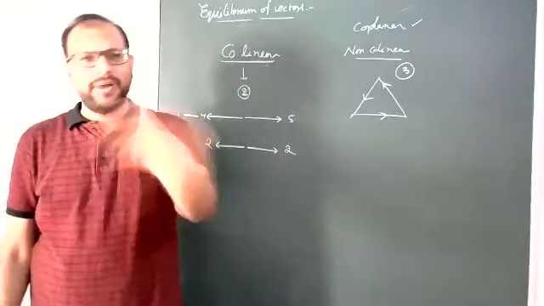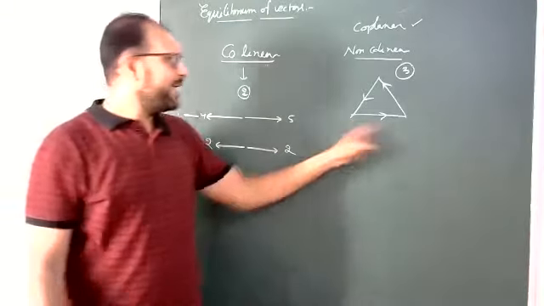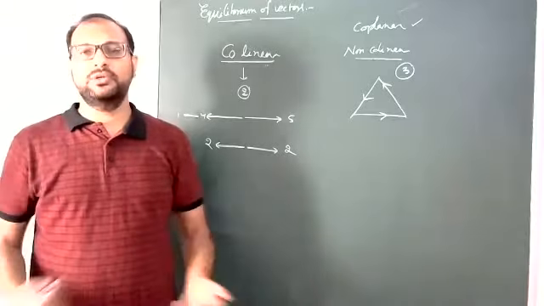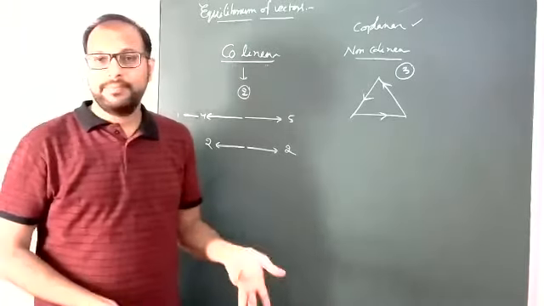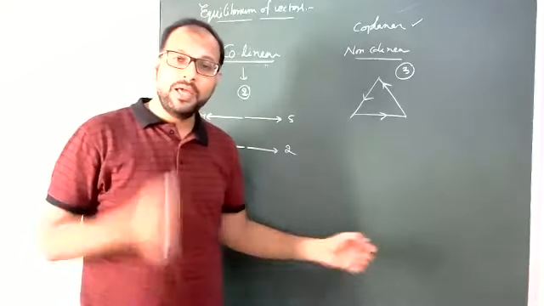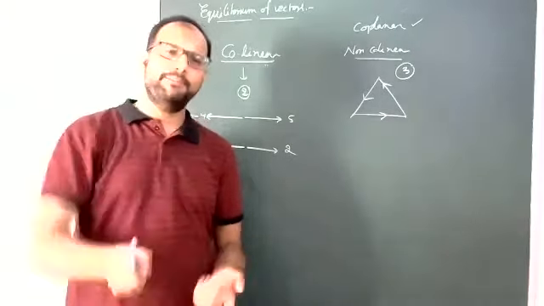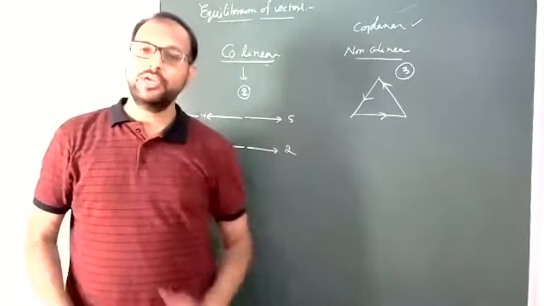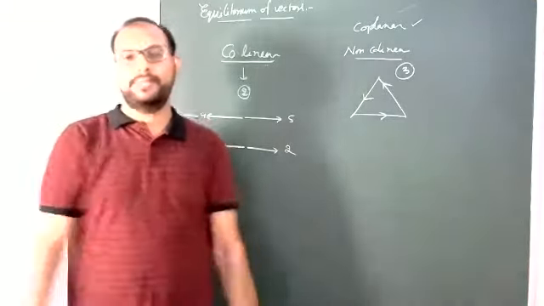Whatever may be the magnitude or direction, they should form a closed triangle. Then the resultant is 0. You can take more than 3 also. Previously we took a polygon with 1, 2, 3, 4, 5, any number of vectors, finally 0. That is also equilibrium, but our target is the minimum number.